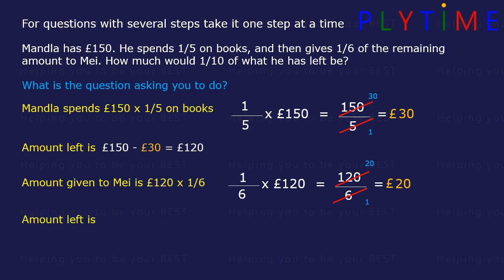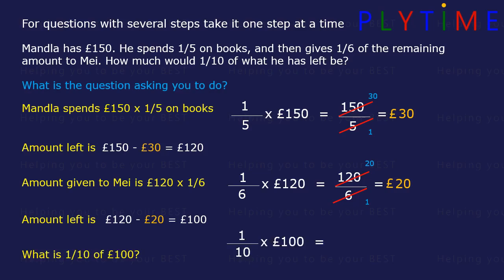The amount he has left is £120 less the amount he gives to May, 20. So he's left with £100. Now we need to work out what is 1/10 of £100. So it's 1 over 10 times 100, or 100 divided by 10. Divide the top and the bottom by 10. We're left with 10 divided by 1, or 10. So he has £10 left. Don't forget the units.